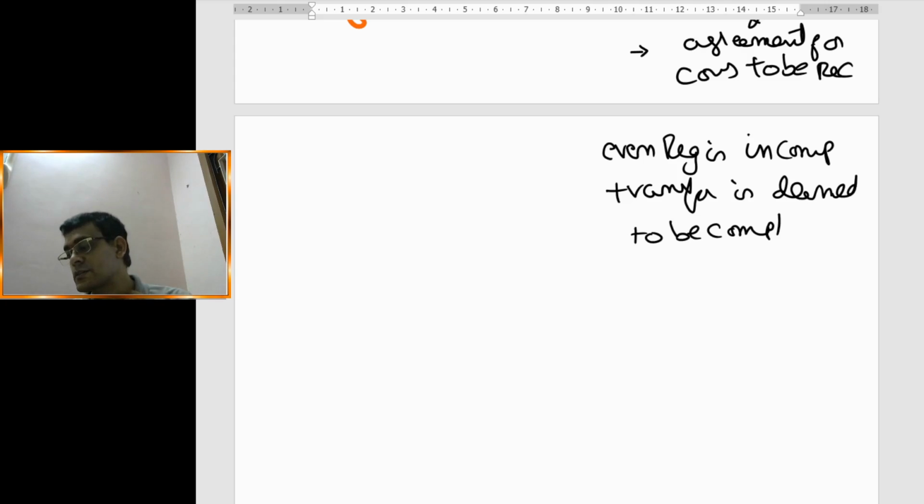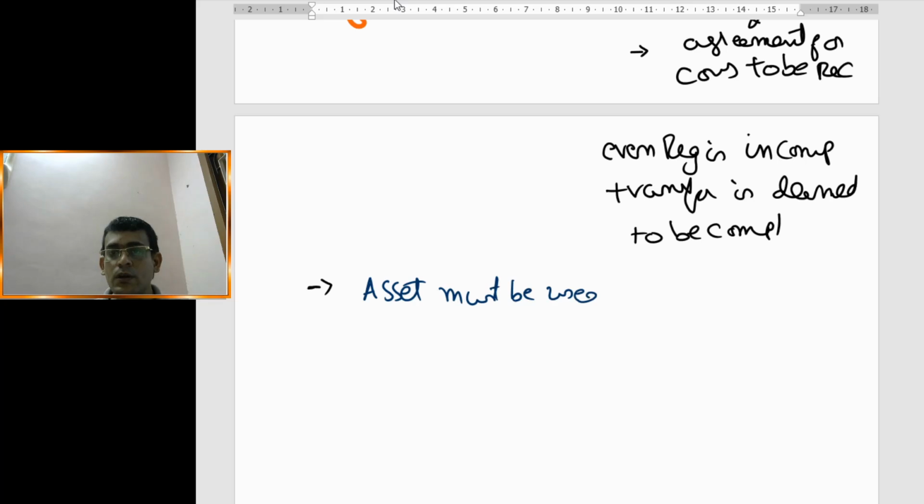Okay, so the second condition we have discussed. Now let us move on to the third condition. What is the third condition? The third condition says that whatever asset you have, whether tangible or intangible, must be used for the purpose of business or profession.